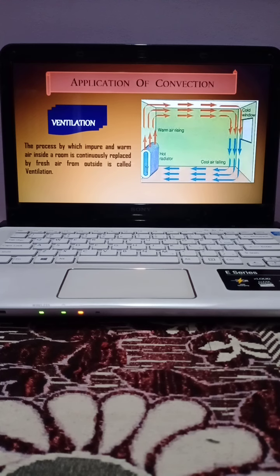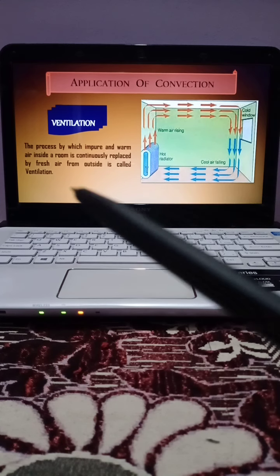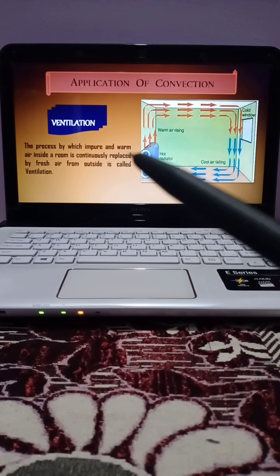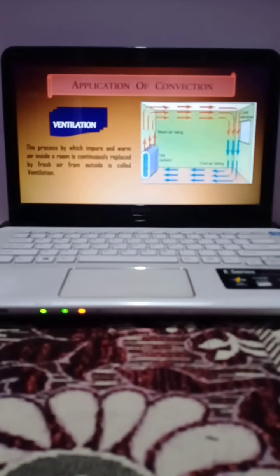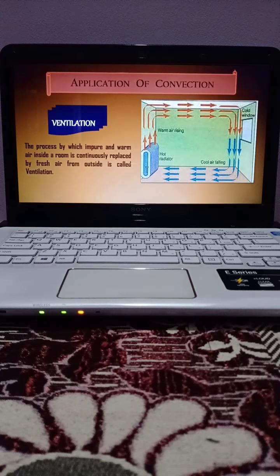Next we are going to see an application of convection: ventilation. Ventilation is a process by which impure and warm air inside a room is continuously replaced by fresh air from outside. An example of ventilation is given in a diagram: warm air rises up, and the cold air from the window comes in, and this is how ventilation occurs.